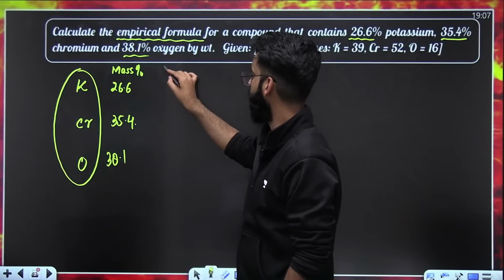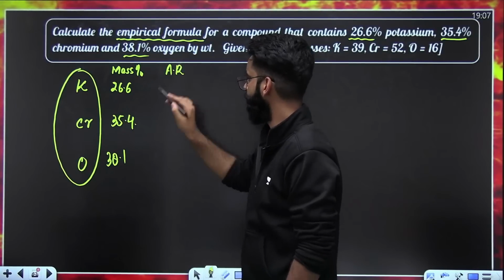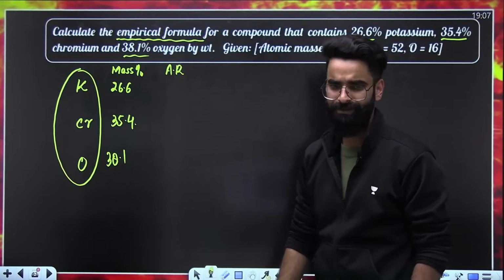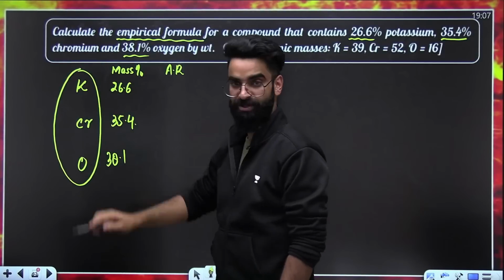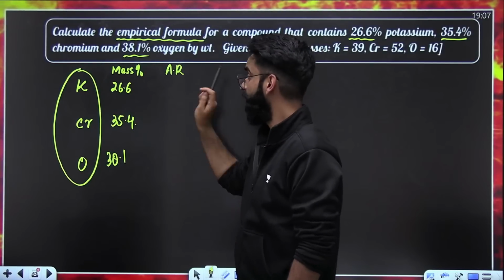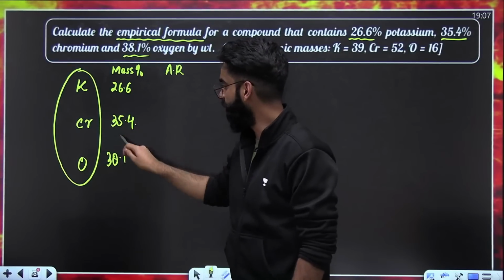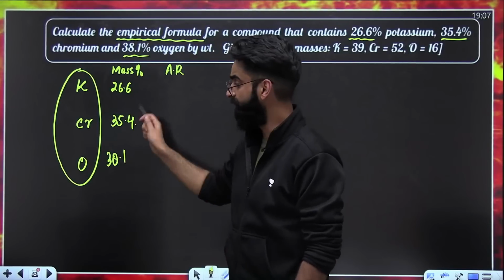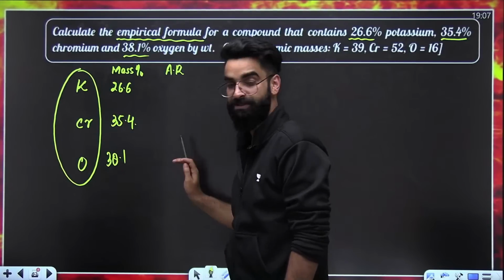Do remember, the first step to calculate the empirical formula is always to calculate the number of moles, or you can call it the atomic ratio. Given mass of potassium divided by molar mass of potassium gives you the number of moles of potassium. Similarly, given mass of chromium divided by molar mass of chromium gives you the number of moles of chromium. Similarly, the number of moles of oxygen.